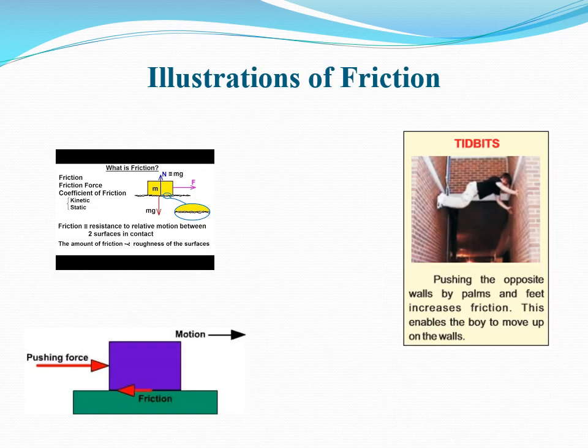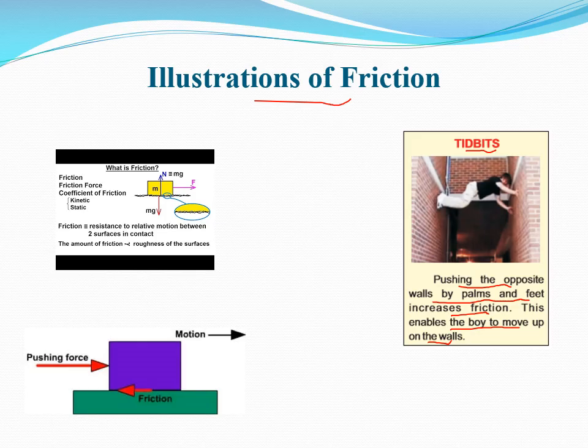Dear students, here are some illustrations of friction. You observe here: pushing the opposite walls by palms and feet increases friction. This enables the person to move up on the walls. Okay, here you observe that this is some action stunt shown by this person, and it is only possible if friction is there. It is not possible for frictionless surfaces.